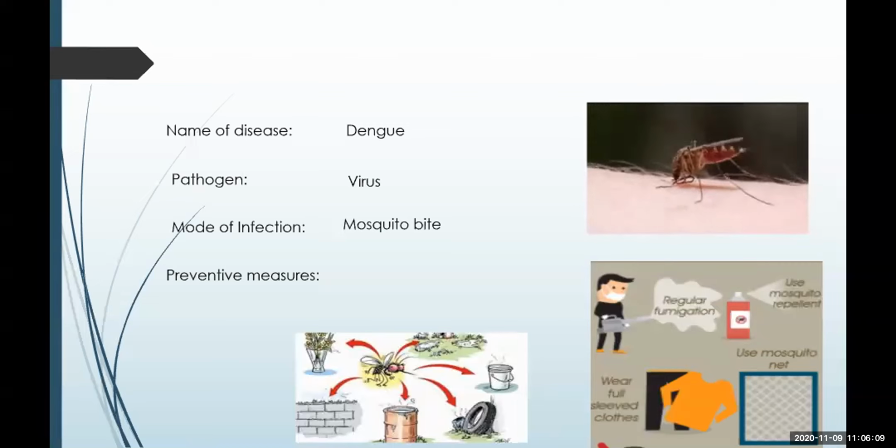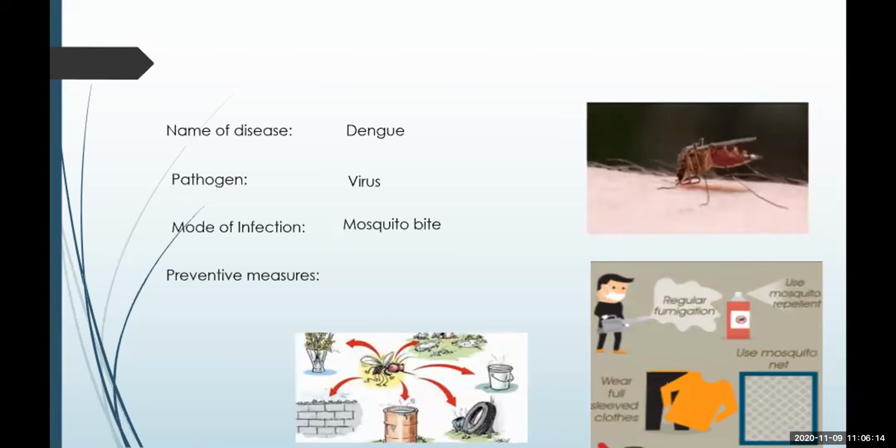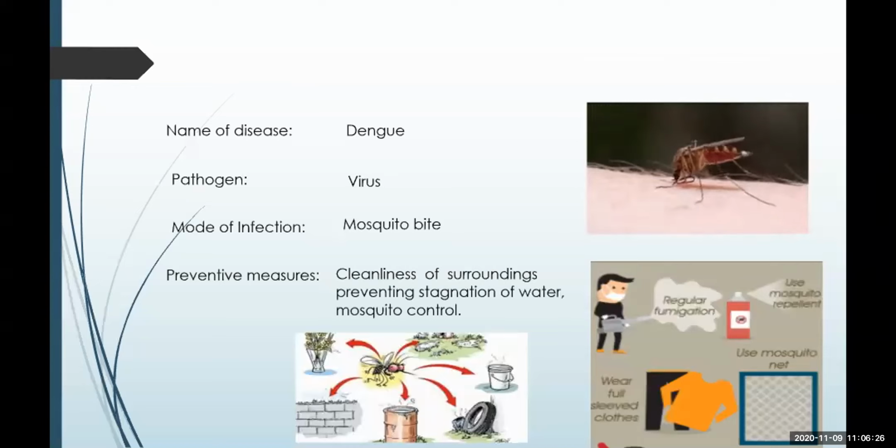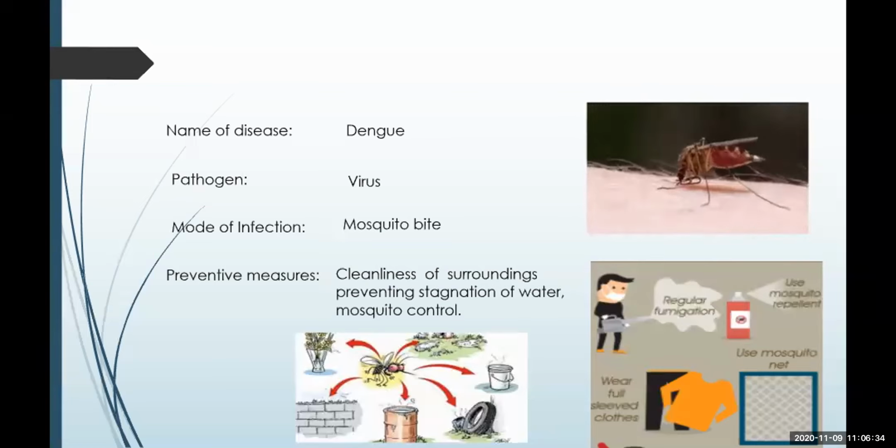And fumigation has to be done. If you report it to the municipal corporation, they send a person for fumigation of the area where the dengue patient is. So that care has to be taken. Cleanliness of the surroundings, preventing stagnation of water, and control of mosquitoes.